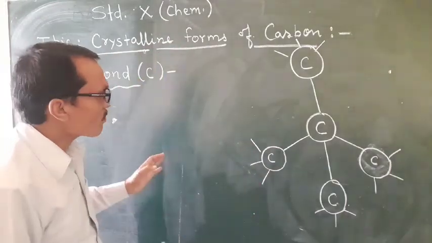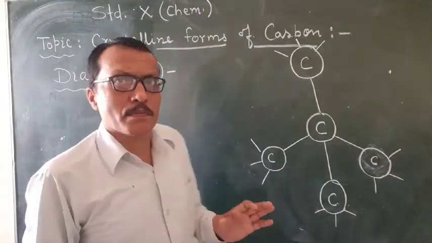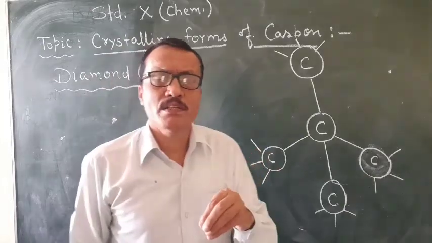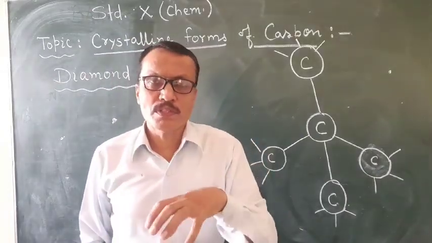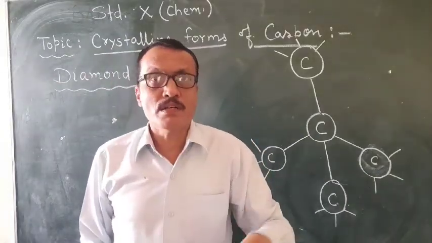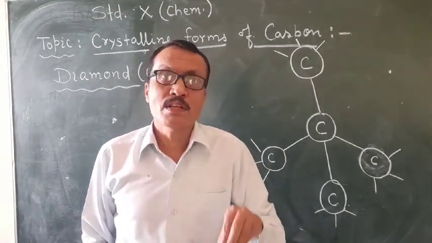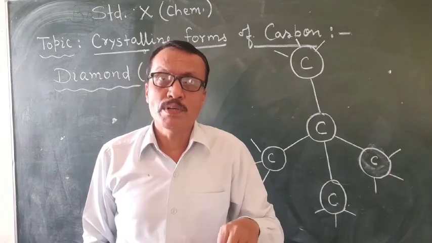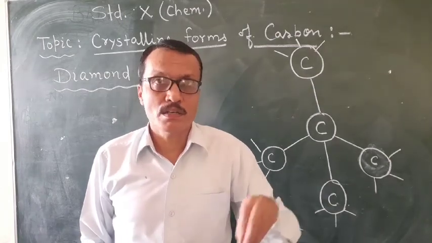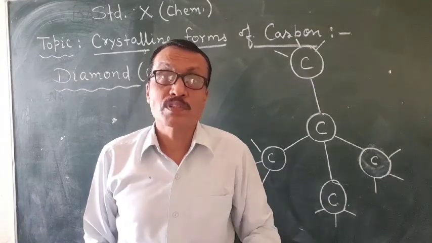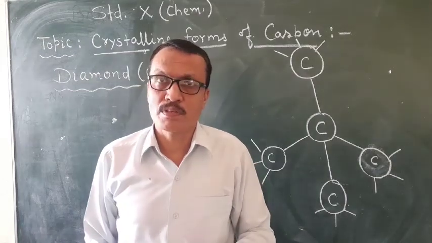Students, diamond is naturally found inside the earth. It means diamonds form inside the earth from carbon atoms.